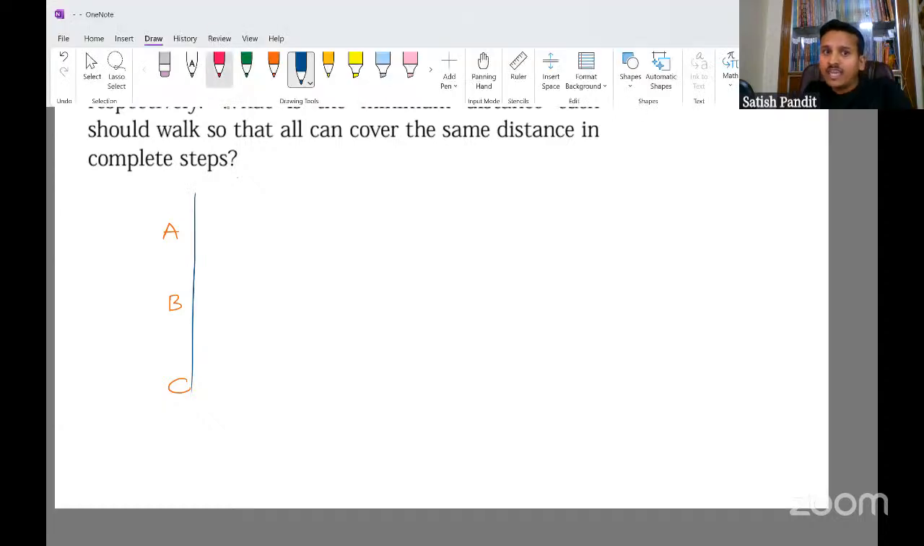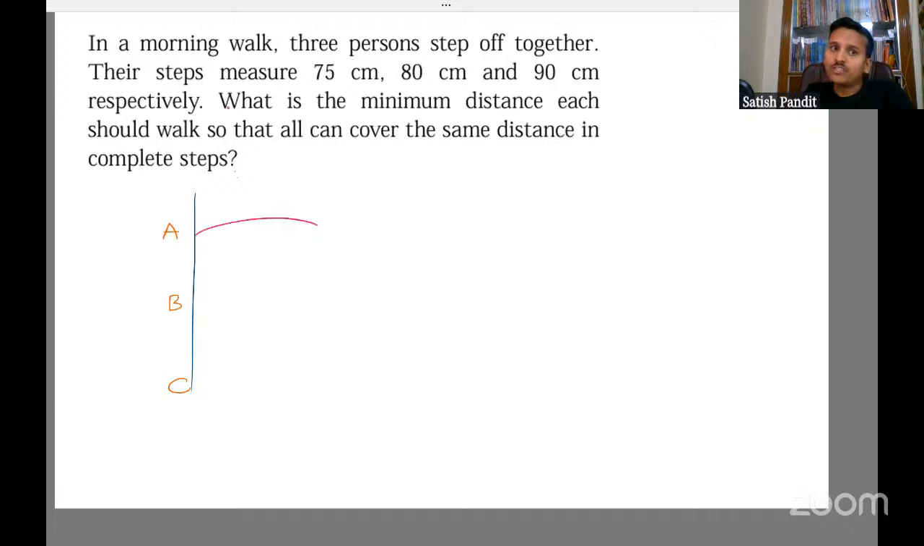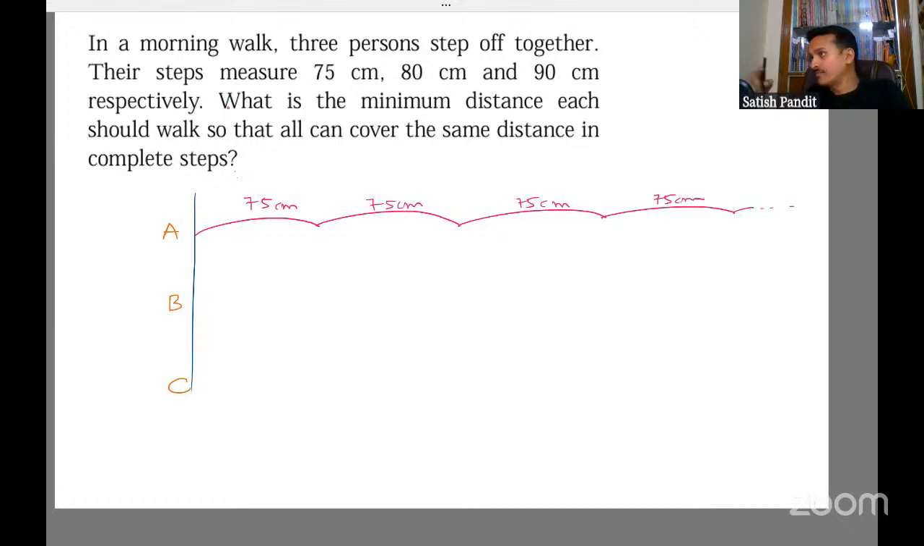So when person A takes the first step, it is going to measure how much? 75 centimeter. And the next step will also be 75. Each step of person A is going to be 75, right? Because their steps measure 75. Respectively, 80 for person B and 90 for C, they have given. So person A's steps are 75, and next 75, and next 75, and so on. It will keep going.